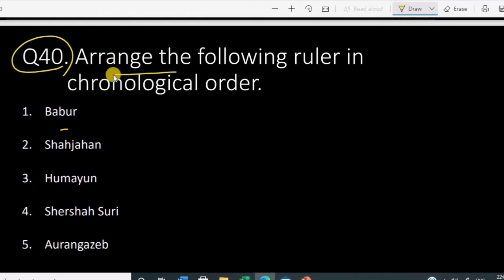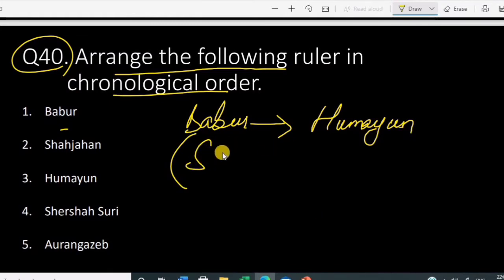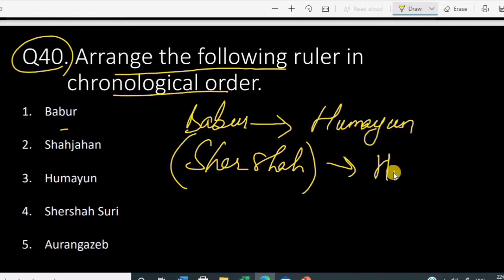Question number 40. Arrange the following rulers in chronological order. We have to arrange this. So it was Babur who set up Mughal administration. Then after Babur, his son was Humayun. Humayun got defeated by Sher Shah. Actually Sher Shah was not Mughal, but Sher Shah defeated Humayun. So for a short period, the Mughal administration got weakened. After Sher Shah, again Humayun recaptured the throne.